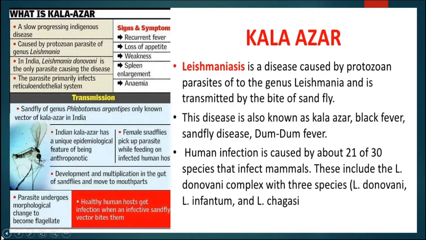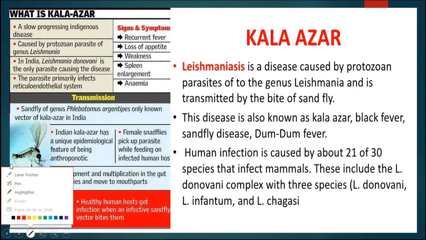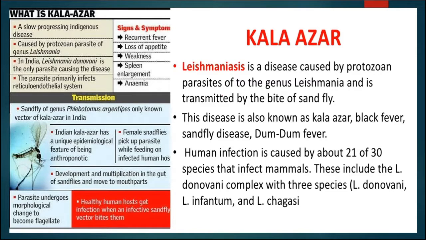This slide is showing the disease that is known as Kala Jar, whose pathogen is Leishmania donovani, and this is also known as leishmaniasis. It is a disease caused by the protozoa known as Leishmania, which is transmitted by the bite of the sandfly. So here the vector is the sandfly. This disease is also known as Kala Jar or black fever or sandfly disease or dum-dum fever.